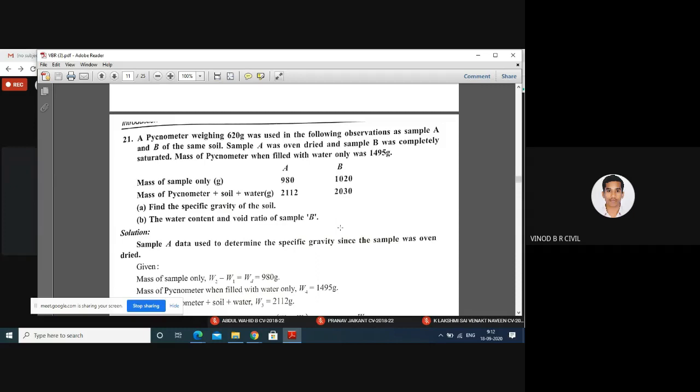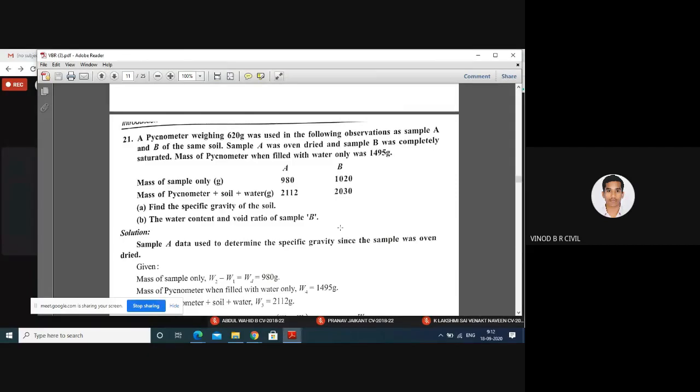A pycnometer weighing 620 grams was used in the following observation on samples A and B. There are two different samples, A and B, of the same soil. Sample A was oven dry and sample B was completely saturated. See, sample A water content is completely zero, and sample B we can expect is saturated soil.